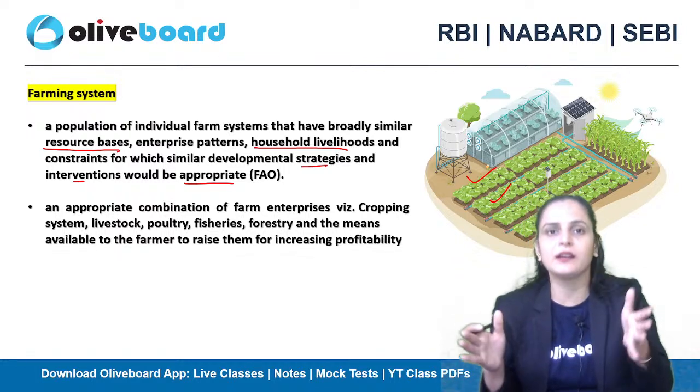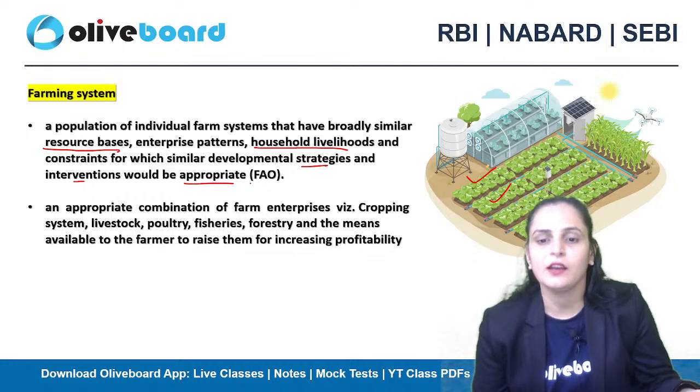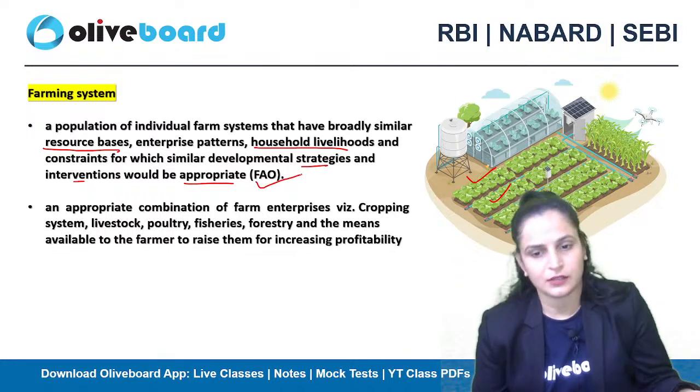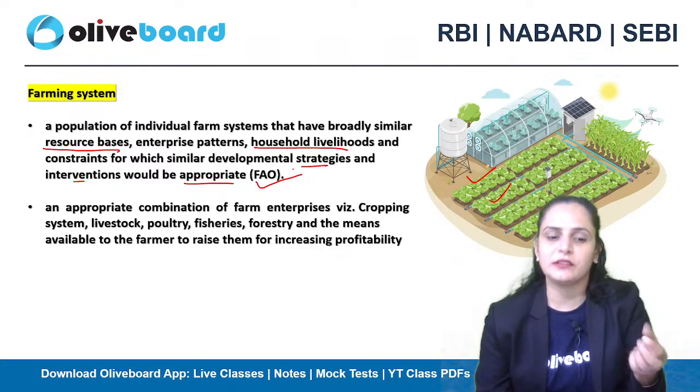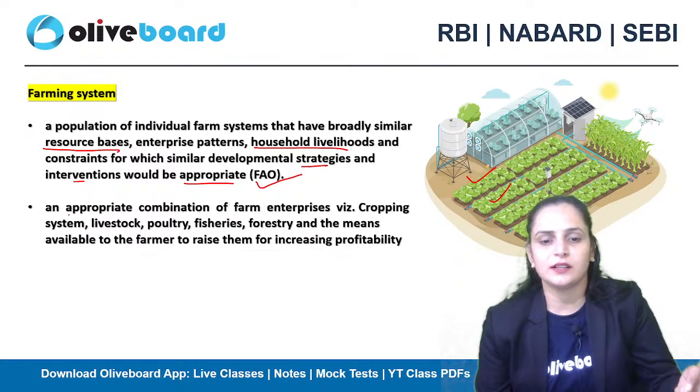तो that is a farming system. तो ये तो हो गया थोड़ा technical definition which was given by Food and Agricultural Organization. Now let's talk about farming system in a more simple manner. So it is considered as an appropriate combination of farm enterprises.